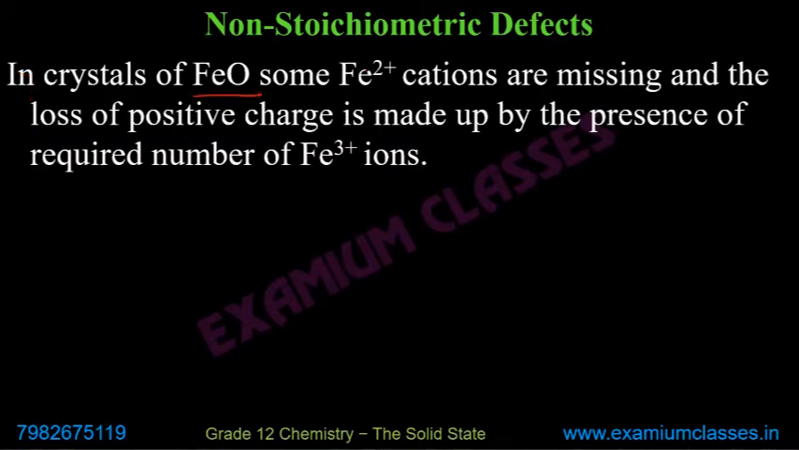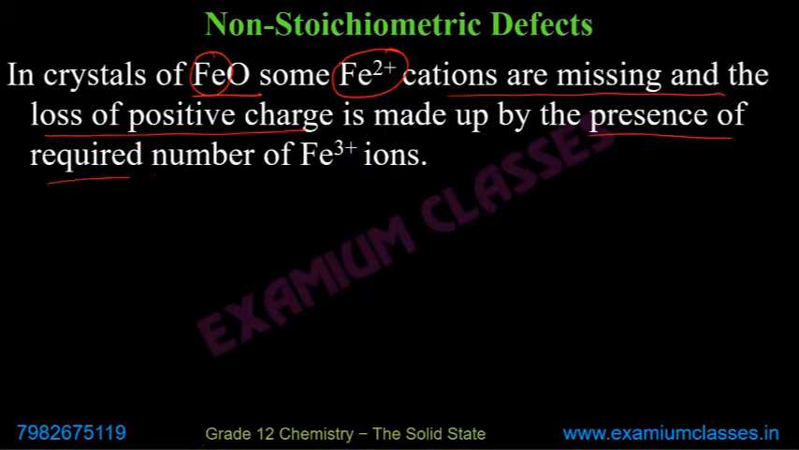In a crystal of FeO, you have Fe2+ and O2-. So these are ferrous, okay? Ferrous oxide, not ferric. So what happens? Some Fe2+ cations are missing, and the loss of positive charge is made up by the presence of the required number of Fe3+ ions. Understand the difference. It has to be charge neutral. It was earlier charge neutral, Fe2+ and O2-.